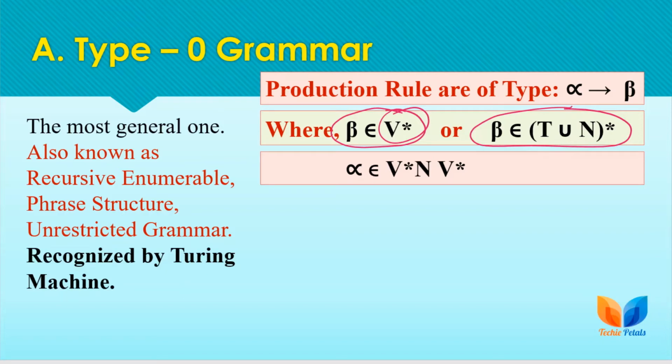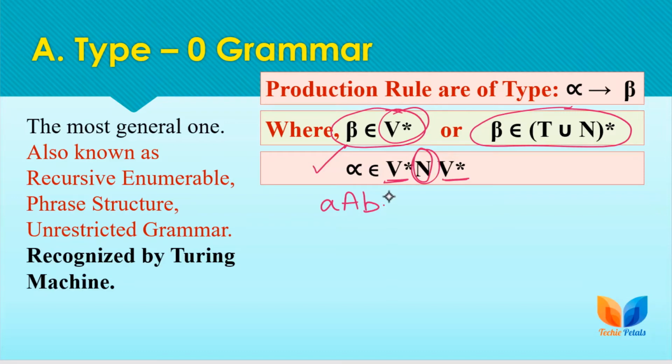And on the left hand side we are having alpha. Here the alpha is defined as the string of terminal and non-terminal, means we can also have the terminals on the left hand side of production rules, but we must have at least one non-terminal. Okay, otherwise we will not be able to rewrite any non-terminal with the right hand side. So we must have at least one non-terminal, means we can have the production rules like this for type 0 grammar.